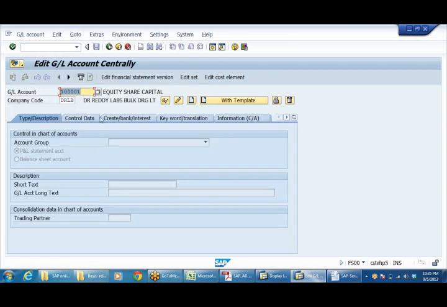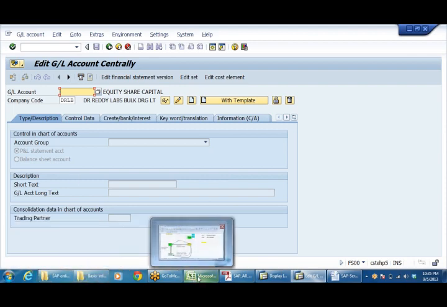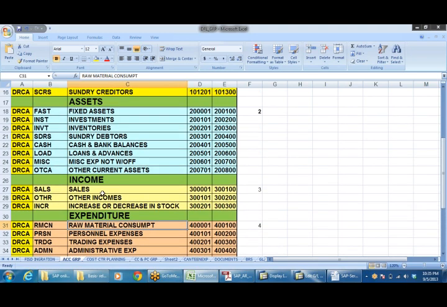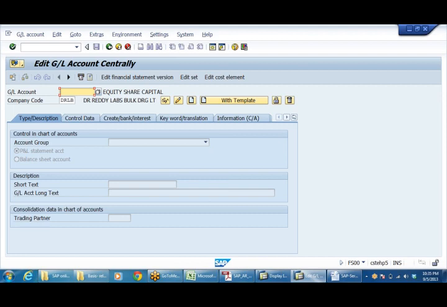For DRLB, to create my sales account, sales starts with 3, meaning 3 lakhs. I am using 3 lakhs 1 to 3 lakhs 100. I am creating 3 lakhs 1. Click on create.